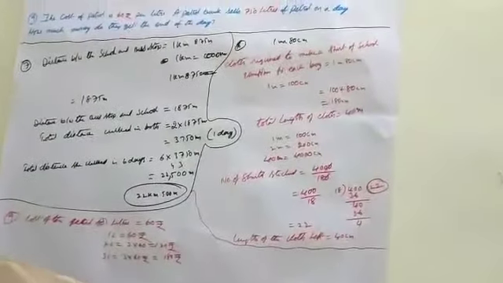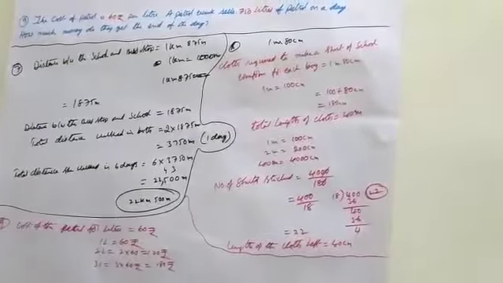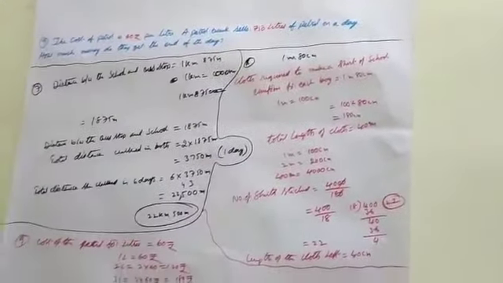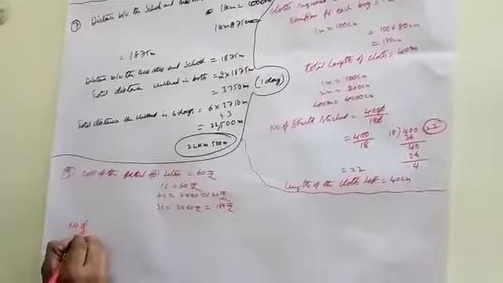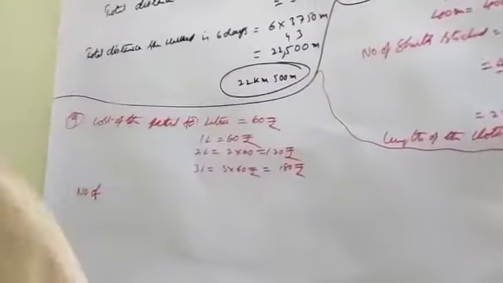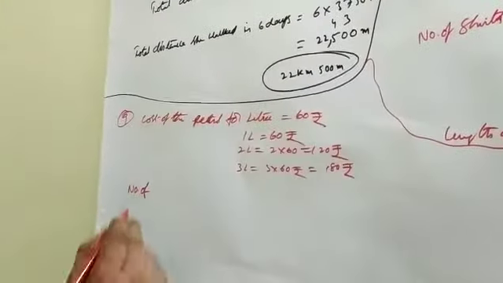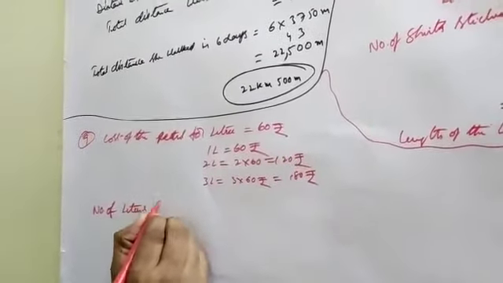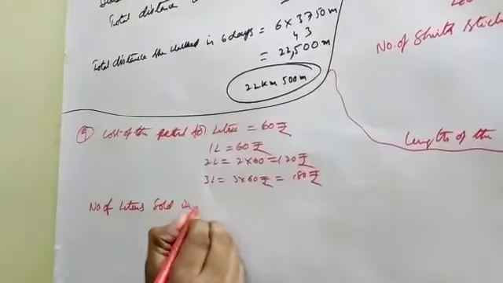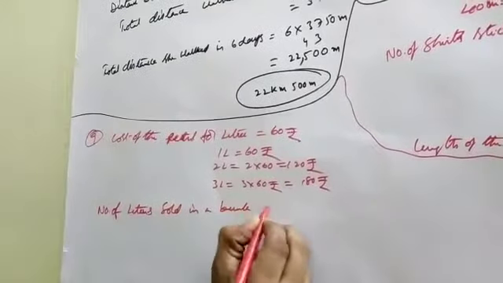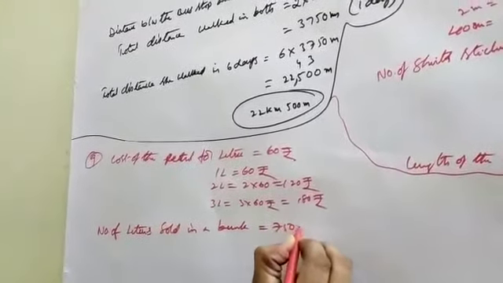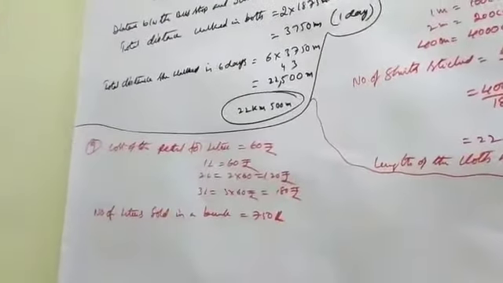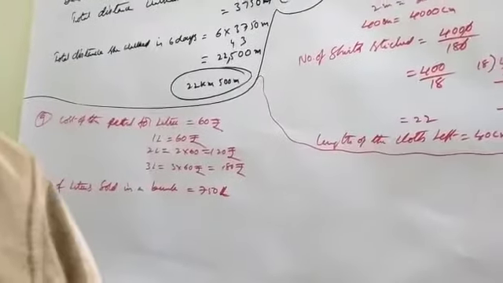At the same time, number of liters sold in a bunk is equal to 750 liters.